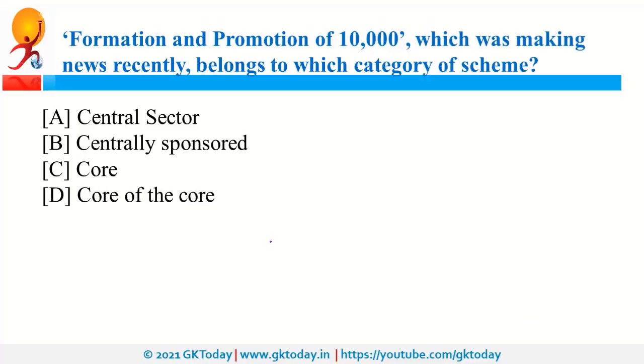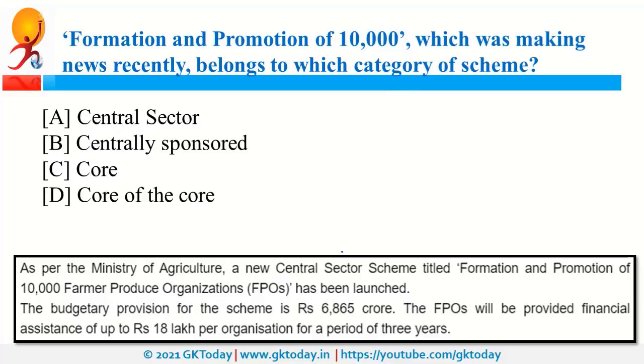Formation and promotion of 10,000 belongs to which category of scheme? Actually, formation and promotion of 10,000 FPO, that is Farmer Producers Organization. So this is a part of Central Sector Scheme. Recently, it was in news because of budgetary allocation. So these FPO will be provided financial assistance of up to Rs 18 lakh per organization for a period of 3 years.